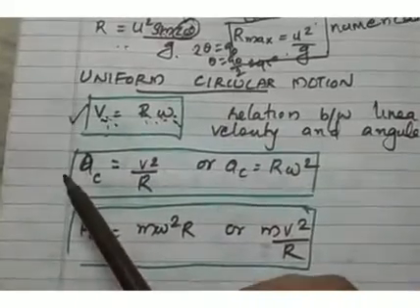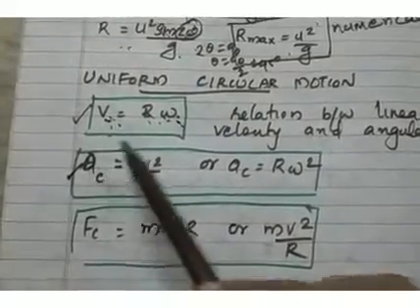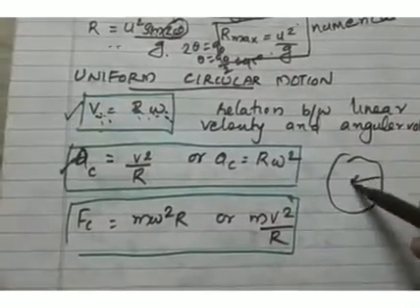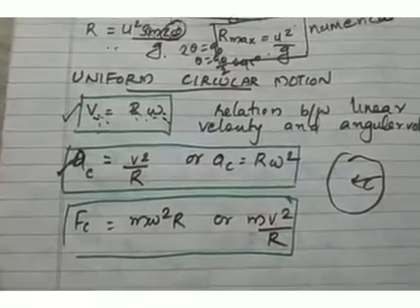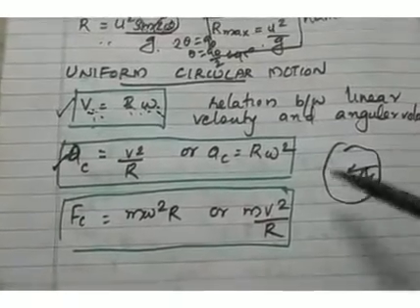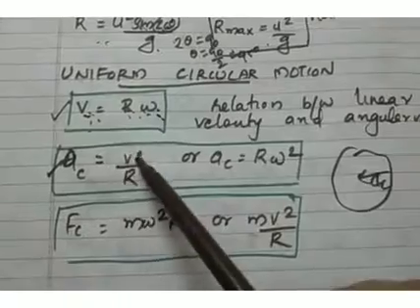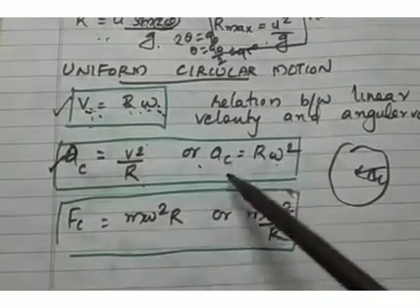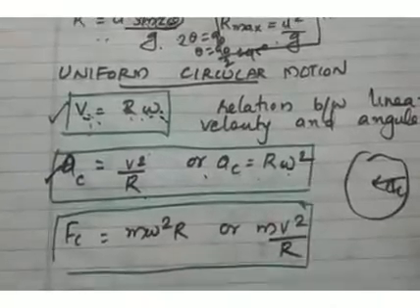Now centripetal acceleration. In a circular motion, objects have a tendency to move towards the center, and this acceleration is known as centripetal acceleration. It acts towards the center of the circular path, and it is v square by r, or in terms of angular velocity it will be r omega square.